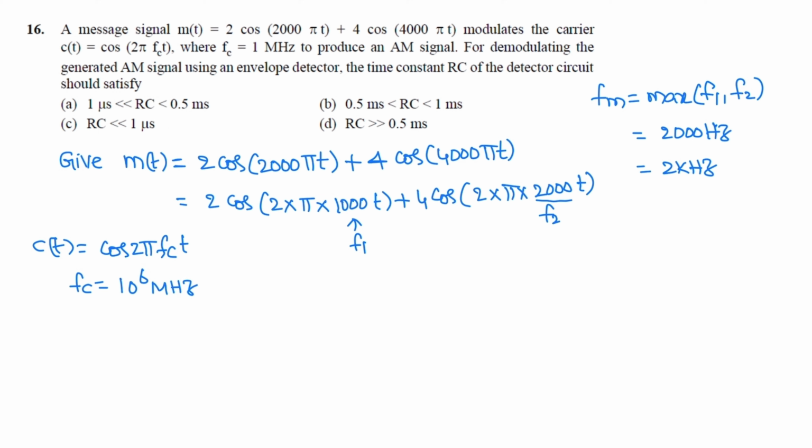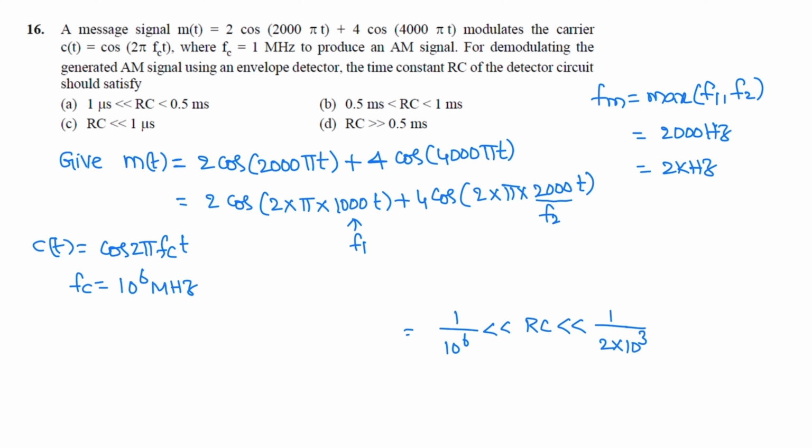Now the correct option is 1 by fc, that is 1 by 10 power 6, less than the time constant RC for the envelope detector, less than 1 by 2 kilo, that is 2 into 10 cube.